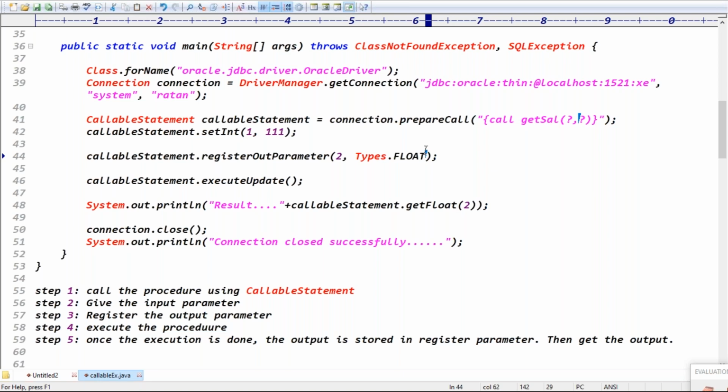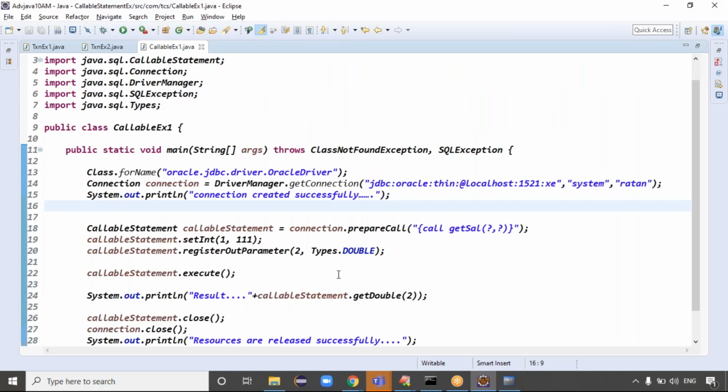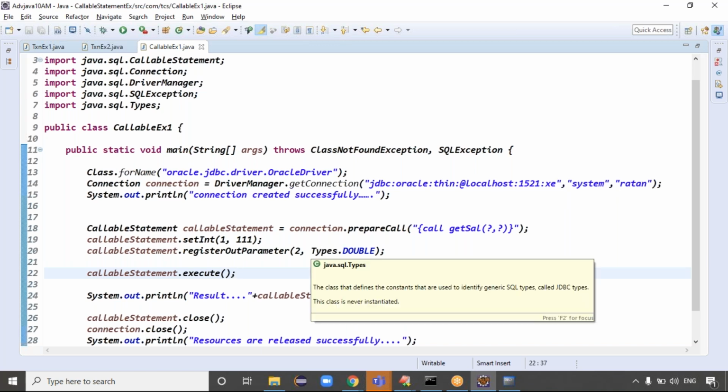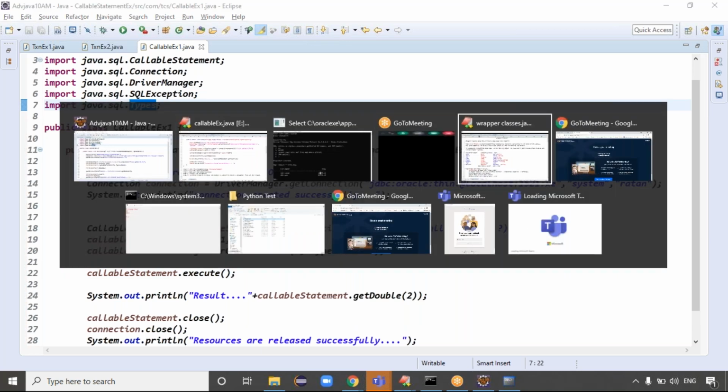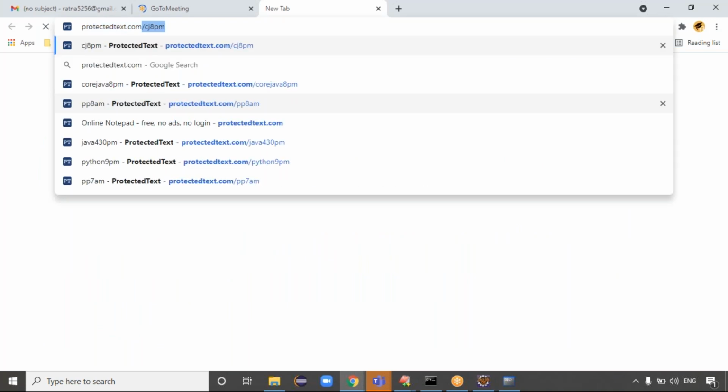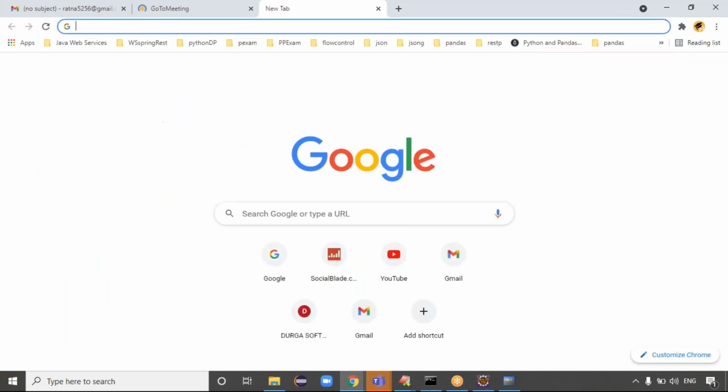What is this Types, sir? Types is a class. Simply, Types is a class representing the type of data, the type of output you need. Can we see what methods are present in this Types? Try to check the Types class in Eclipse. Types belongs to which package? The java.sql package, right? In the SQL package, Types is there. Just try to see, because at project level we definitely have one or multiple types.